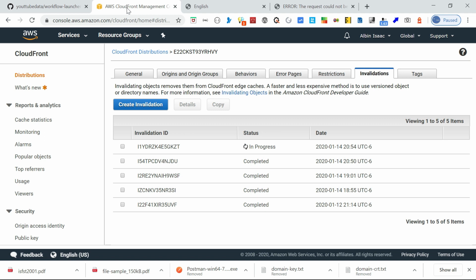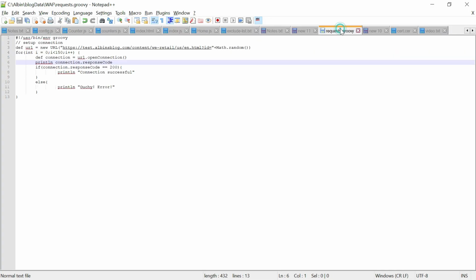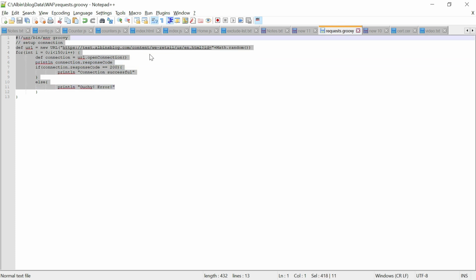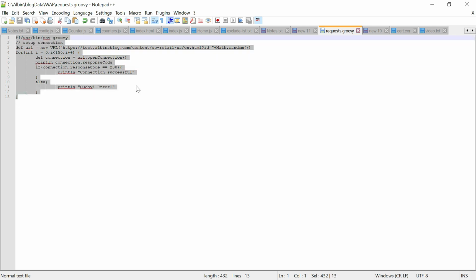Okay, now let's see another scenario, related to a DOS attack. Let me show you that. I have a small Groovy script. What it will do is send multiple requests to the page. This is a script, maybe I will be sharing this later, only for test purposes.